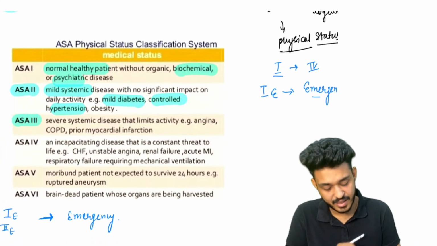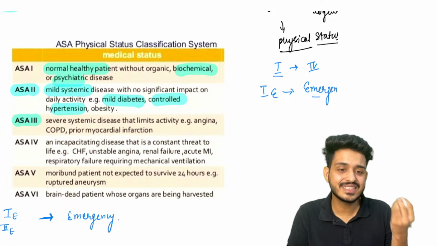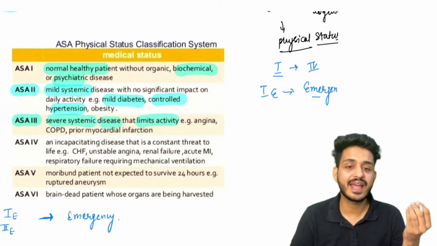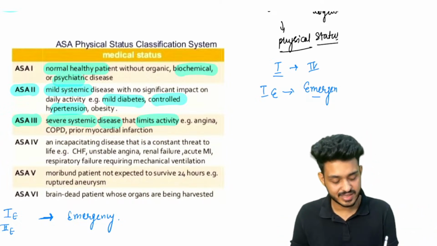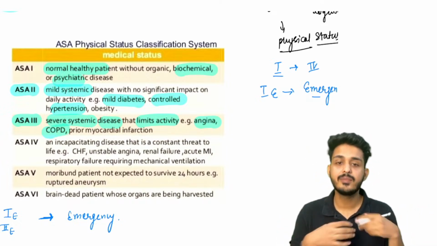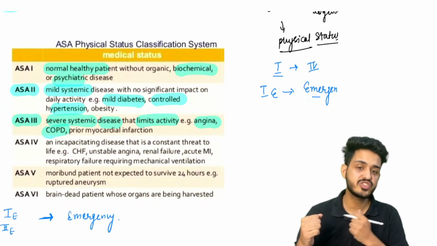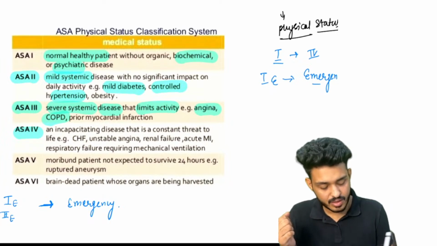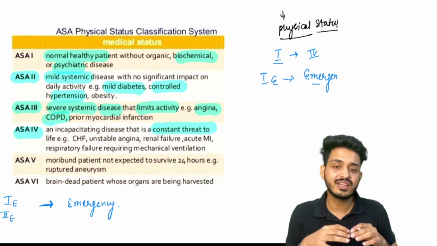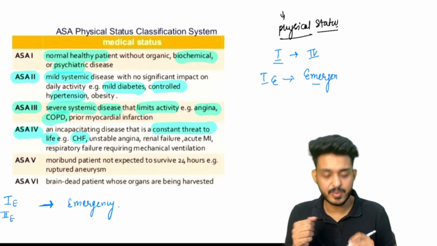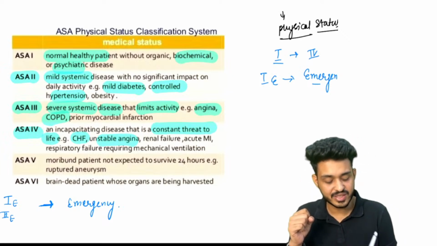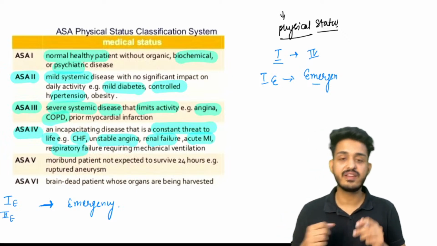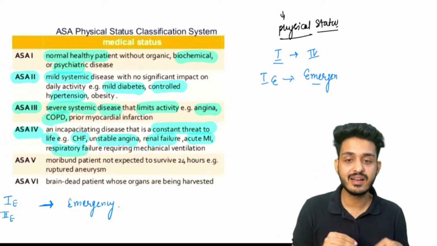What is ASA3? Here the patient has severe systemic disease that limits the activity of the patient. For example, the patient has COPD and cannot run far, or has angina, which is chest pain. ASA4 is a patient with a disease that is a constant threat to life. For example, congestive heart failure, unstable angina, renal failure, acute MI, respiratory failure. All these are considered ASA4.